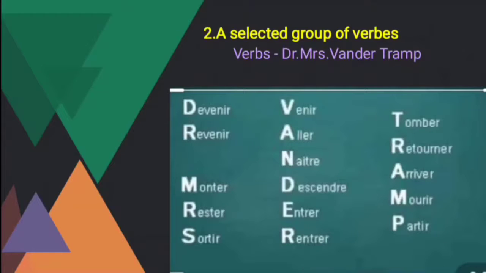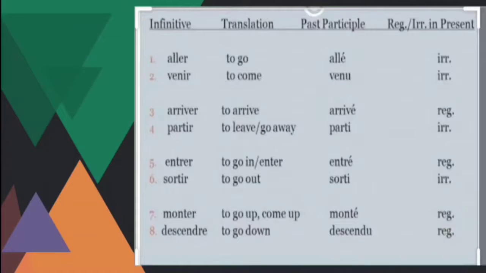Doctor: D refers to devenir, R is revenir, and M is monter, R is rester, S is sortir, V is venir, A is aller, N is naître, and D is descendre, and E is entrer, and R is rentrer, and T is tomber, and R is retourner, and A is arriver, and M is mourir, and P is partir. And these are the 16 verbs. For these 16 verbs also you have to use the être conjugation. See the translation of these verbs.